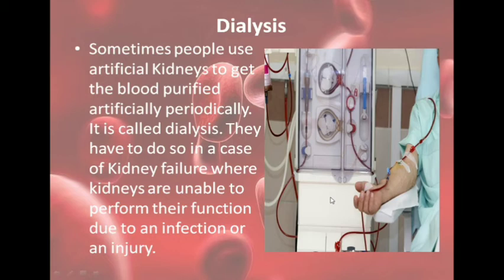So in dialysis what happens is that blood is taken out of an artery, it is purified and then again put inside the body. Mostly through the wrist artery the blood is taken out, it is purified, that is all the waste is removed, and it is again put inside the body of the individual. So this is the process of dialysis that is used in case both the kidneys are not functioning.